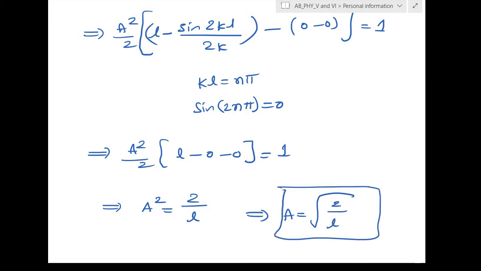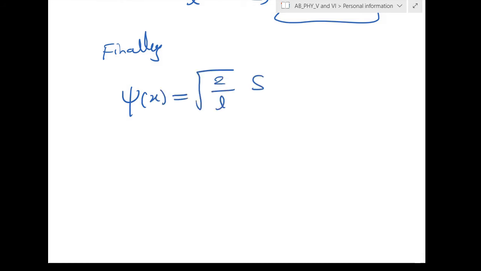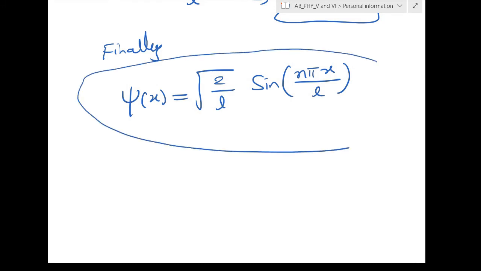So from here we can conclude, finally, what is the wave function psi of x to describe the problem? It will be root 2 by l into sine of kx, where k is equal to n pi x by l. This is the wave function that completely describes the system. So where did we get this with effort? This we have derived from the Schrodinger wave equation.